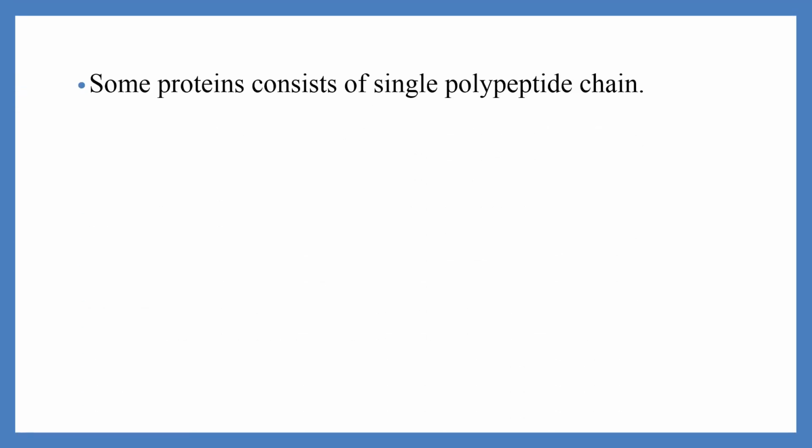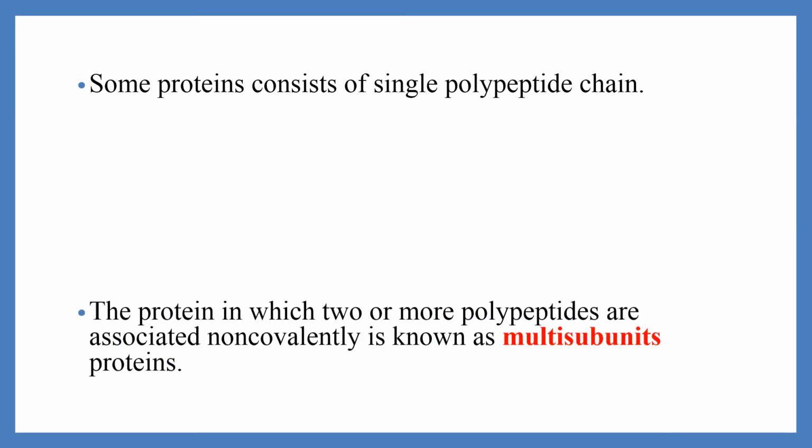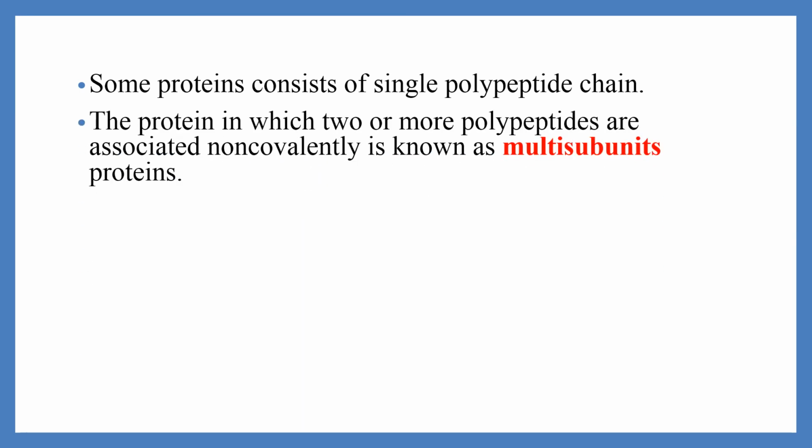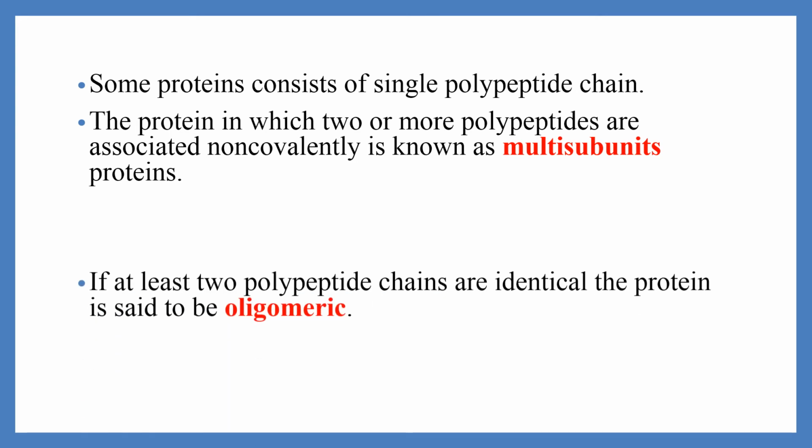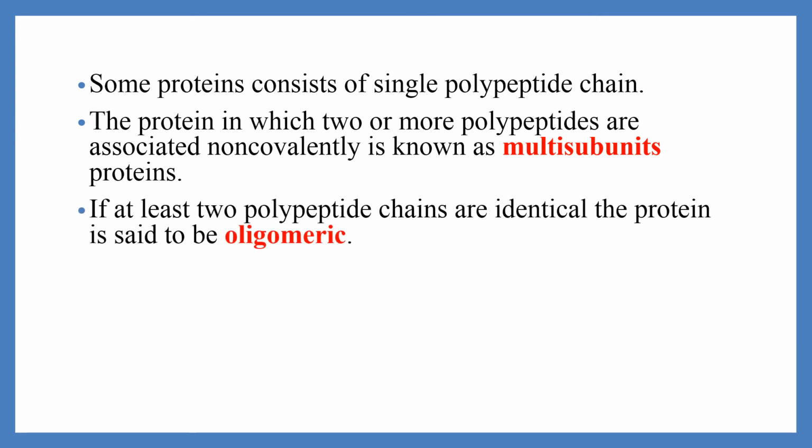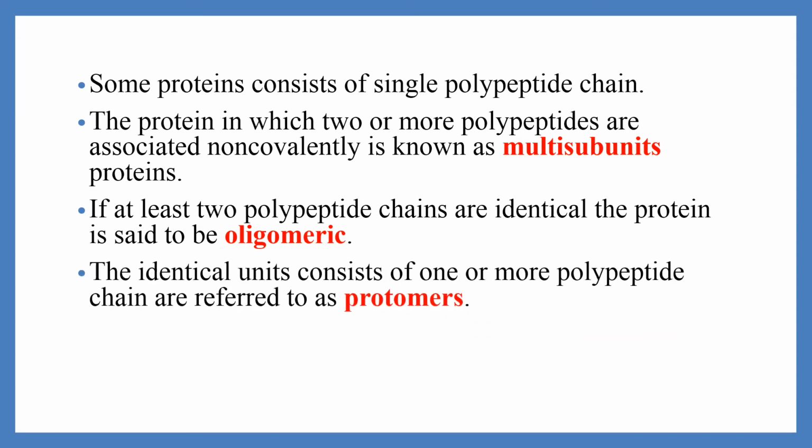Some important points in this regard: some proteins consist of a single polypeptide chain. The protein in which two or more polypeptides are associated non-covalently is known as a multi-subunit protein. If at least two polypeptide chains are identical, the protein is said to be oligomeric. The identical units consisting of one or more polypeptide chains are referred to as protomers.